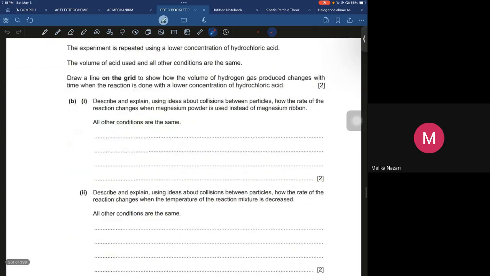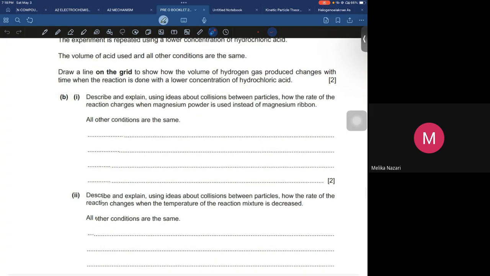Yes, sir. And B part 1: describe and explain using ideas about collision between the particles how the rate of the reaction changes when magnesium powder is used instead of magnesium ribbon.